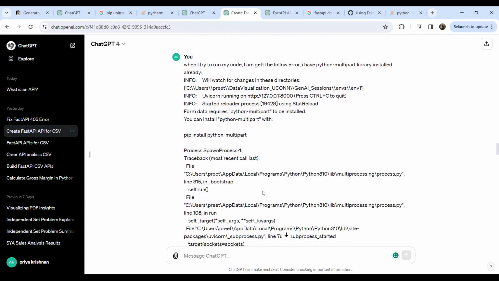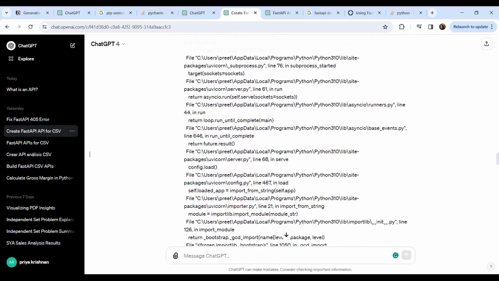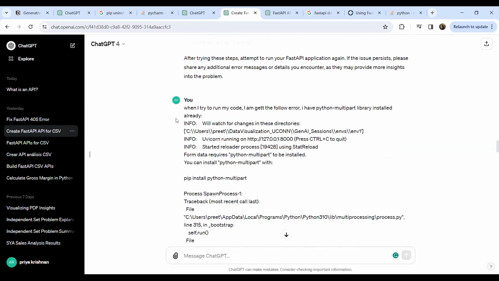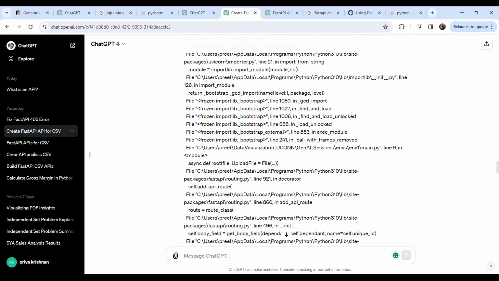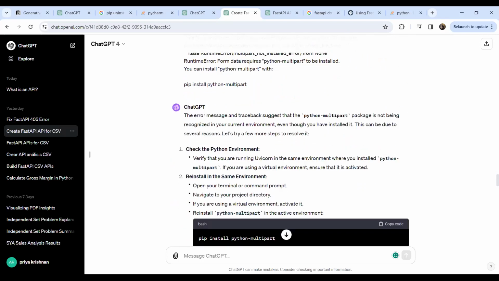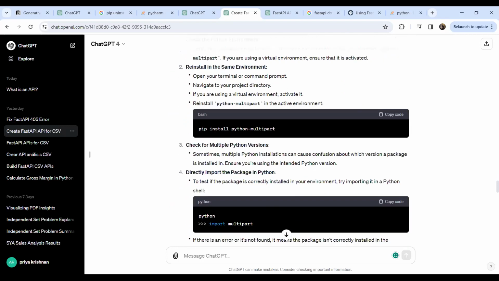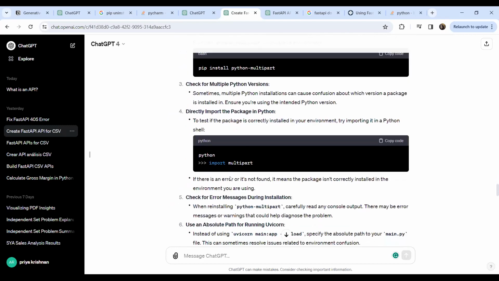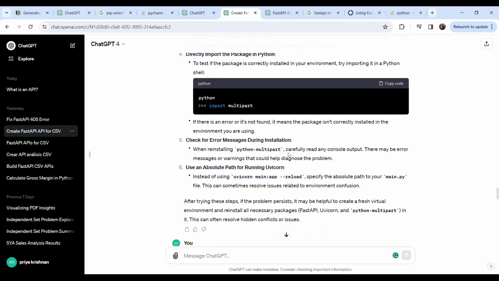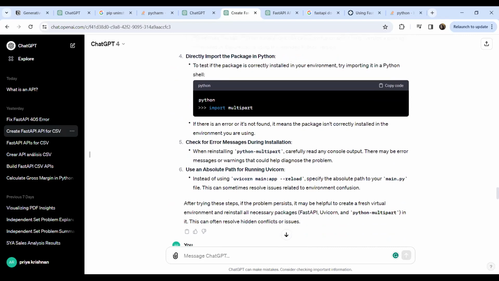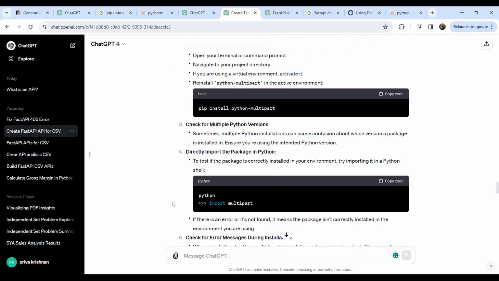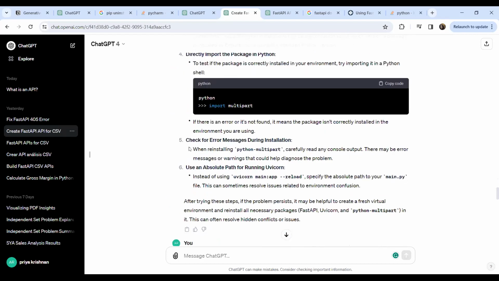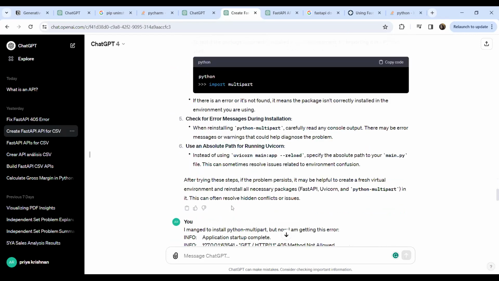So then I finally fixed it. I even gave it the entire post and pasted the entire error message here, and it said, yeah, it took a while to figure out what is happening. And it gave me how to debug this issue. It was very good, giving me step by step instructions on the ways that you could check and rectify this issue.